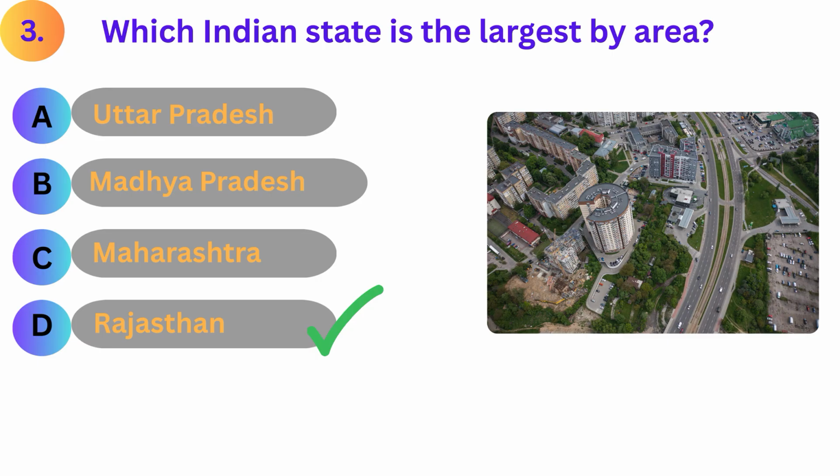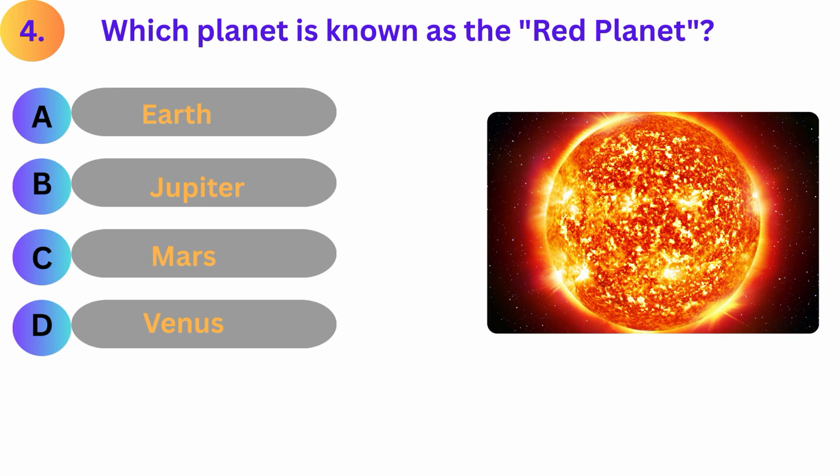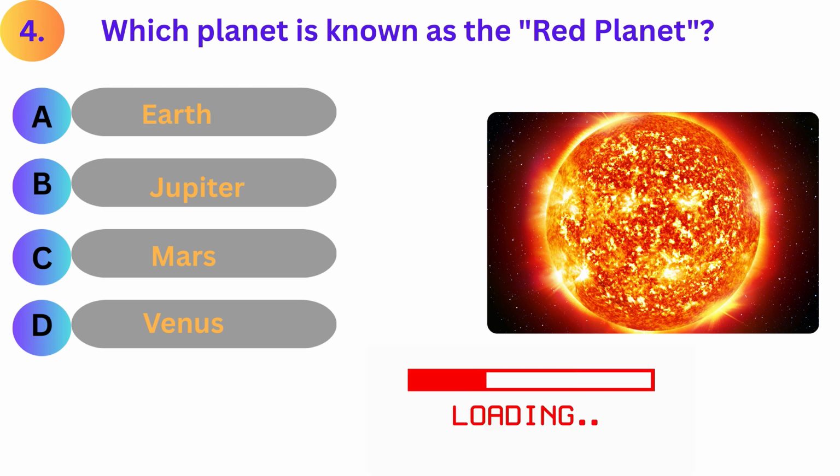Answer is D. Rajasthan. Which planet is known as the red planet? A. Earth. B. Jupiter. C. Mars. D. Venus.